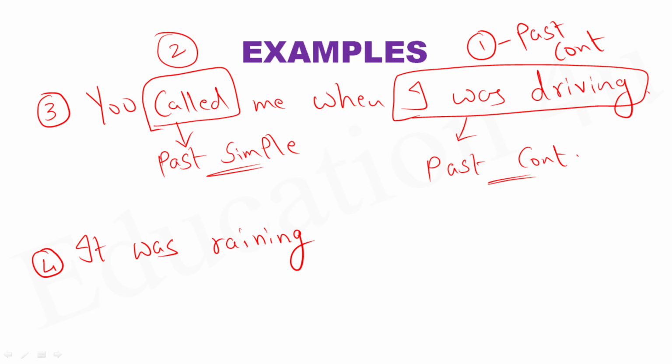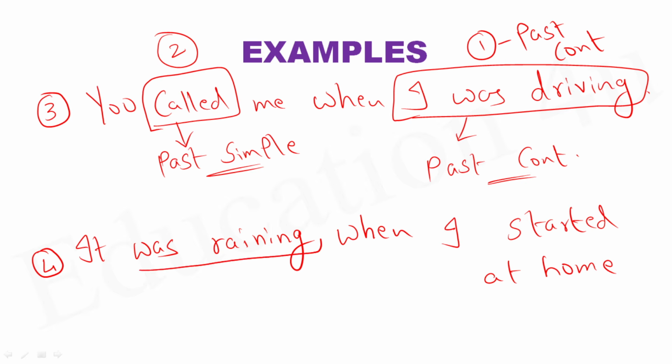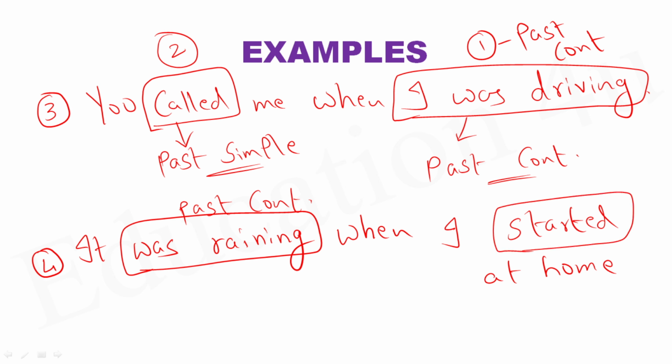Now, have a look at this beautiful example. It was raining when I started from home. I want to go to the office, and by the time I started from home, it was already raining. If you look at this part of the sentence, it was raining is in past continuous. When I started is in past simple. That is the beauty here.